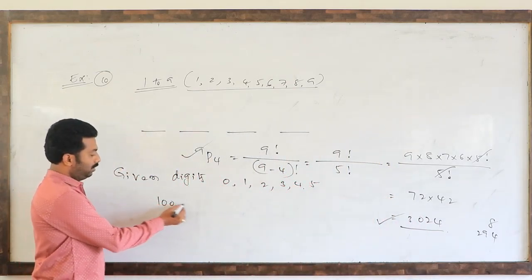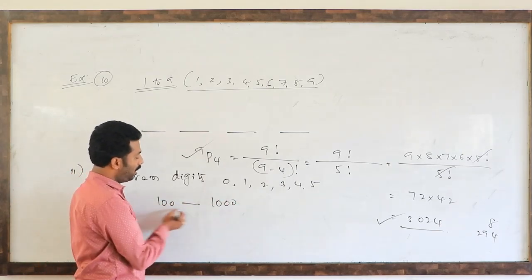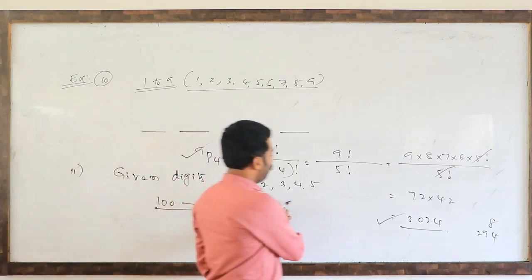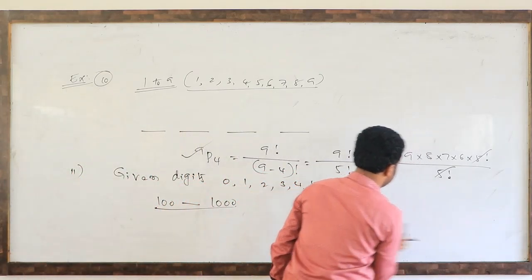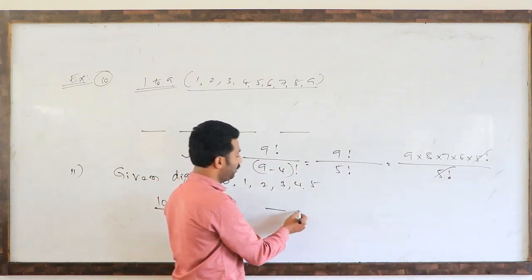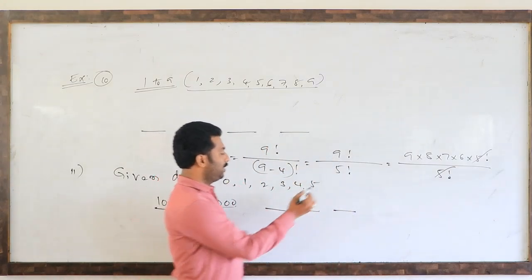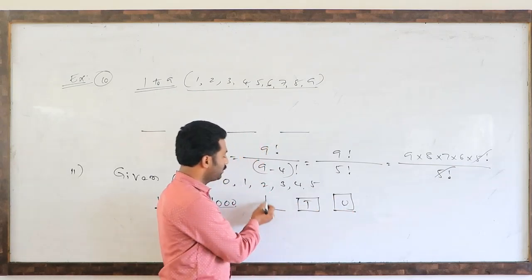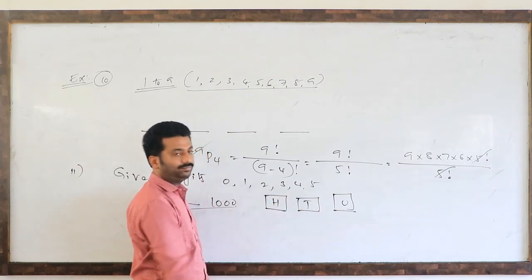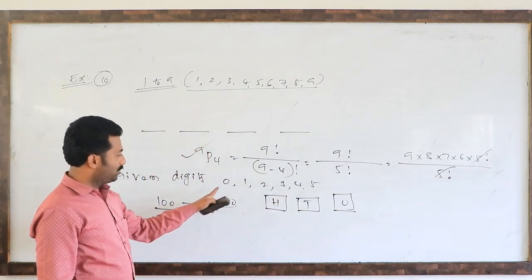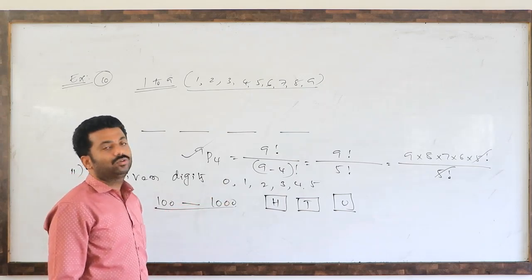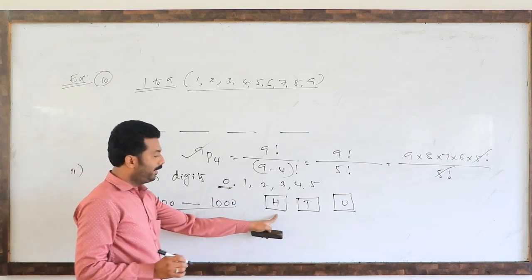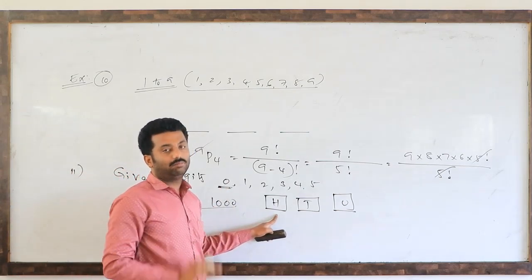Very clear. Between 100 and 1000, all these numbers are 3-digit numbers, so we have to form 3-digit numbers. This is the units place, this is the tens place, and this is the hundreds place. You observe, we should not directly use the nPr formula because 0 is there. Suppose if I substitute 0 here, this becomes a 2-digit number.